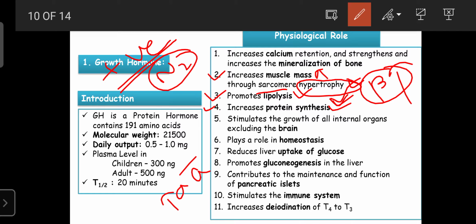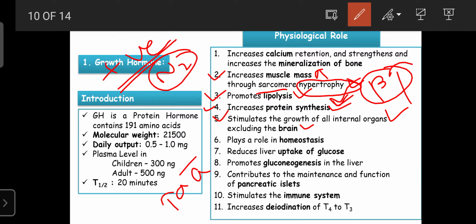Here the growth hormone also stimulates the growth of all internal organs excluding the brain. It can increase the growth of all organs except the brain.